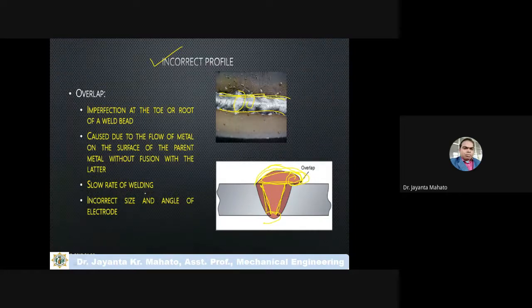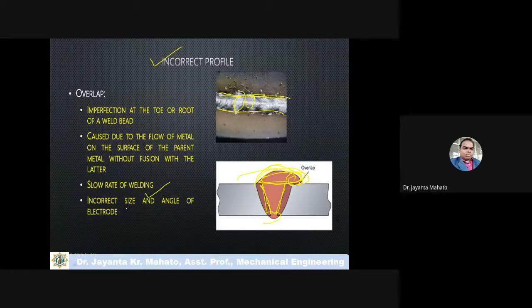So this type of defect occurs when the welding process is slow. Slow welding process means you are welding these two materials at a very slow rate. Then this type of defect may occur, because due to this slow rate, some extra molten material will pour here, and this extra material will flow very fast, and this type of overlap may form.